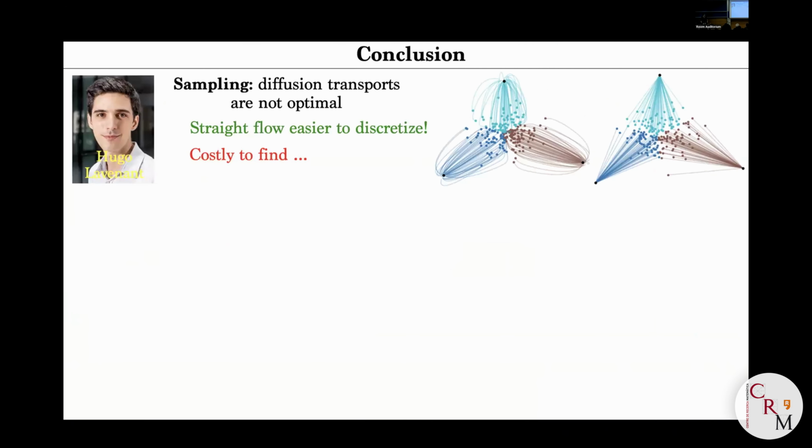Prepare your slides well. So this is my beautiful picture with sampling 3 Diracs. But just to highlight that even on simple case and simple problem, I think nobody really understood in more detail, I would say, the geometry of diffusion models. What is the regularity of the map? How are they stable? When you discretize, what type of errors? And I think this is very exciting. For optimal transport, it's a bit better known, but the bad news in general, I mean, there is little hope in very high dimension to compute optimal transport. So I think there is something to do in the middle, but we don't really understand yet.